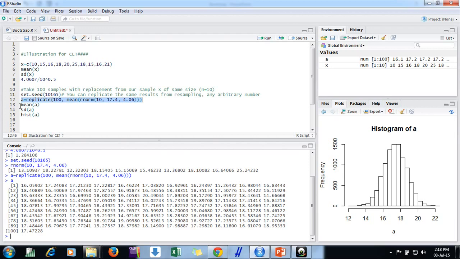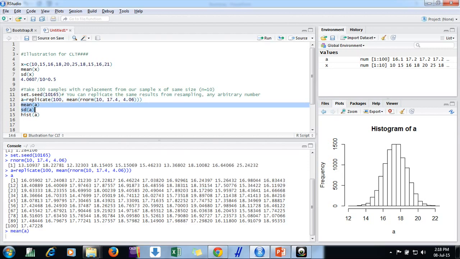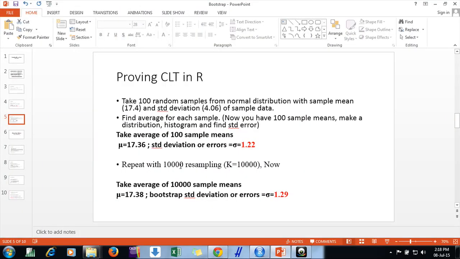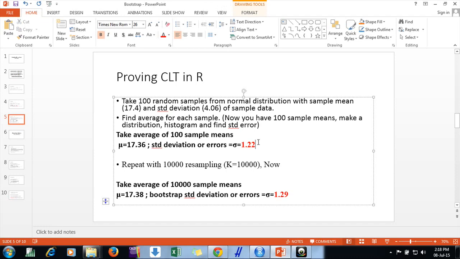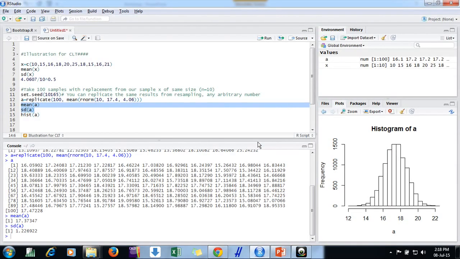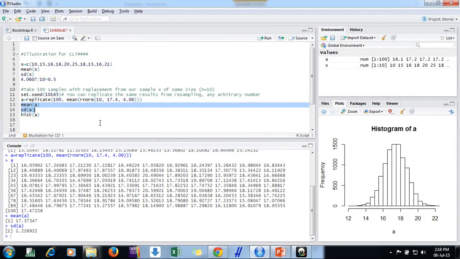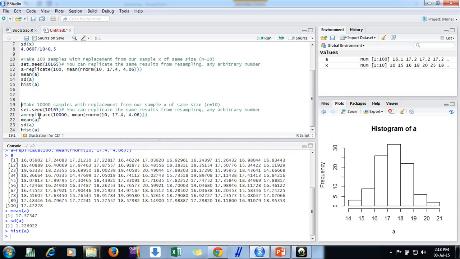So what is the mean and standard deviation of this? The mean is 17.37 and the standard deviation is 1.22. This is our random sample here, friends. And now we want to see the histogram of this. This is the histogram. This seems normal.